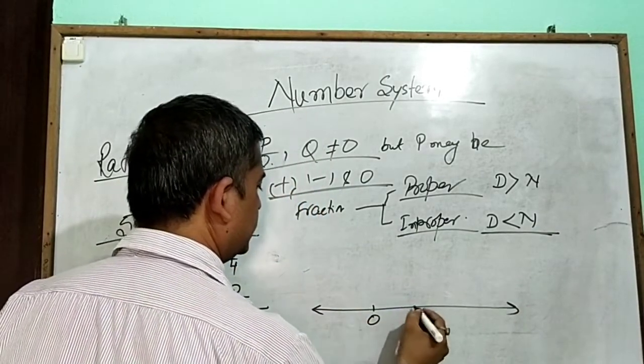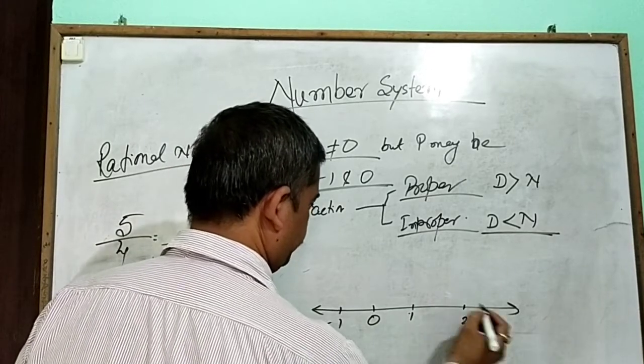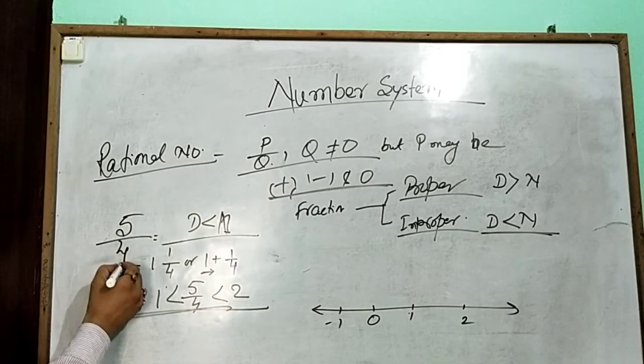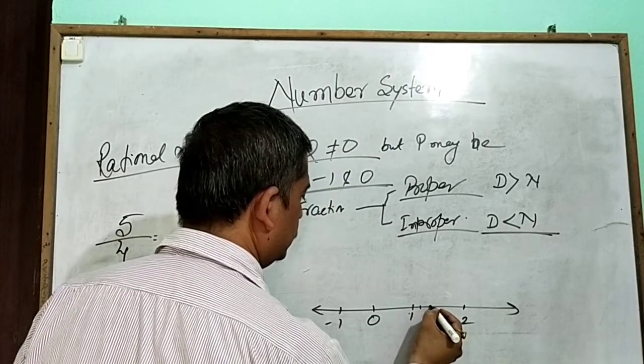So you just represent it. How many denominators? 4. So we divide it into 4 equal parts.